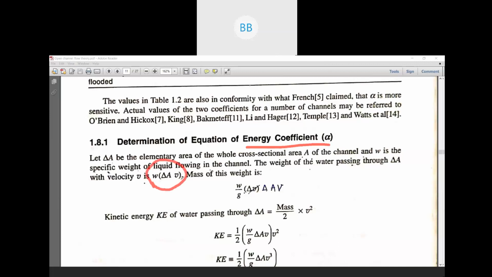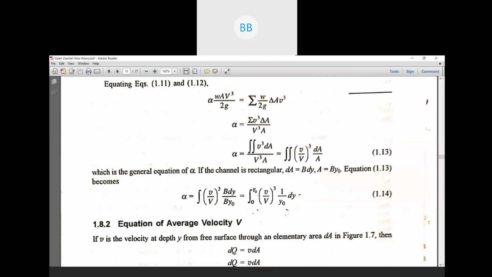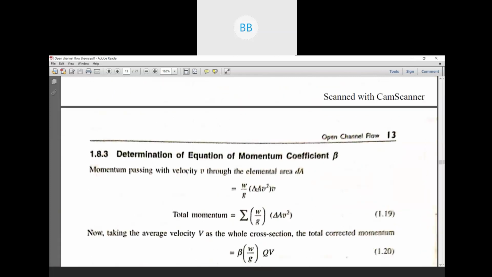This is the weight and this is the mass. We use the same equation for beta also: specific weight divided by acceleration due to gravity, multiplied by the area, that is del A, as we are considering the small elementary area, multiplied by the velocity v. Small v is the velocity of flow inside the small elementary area.